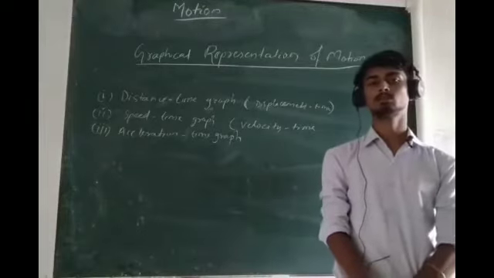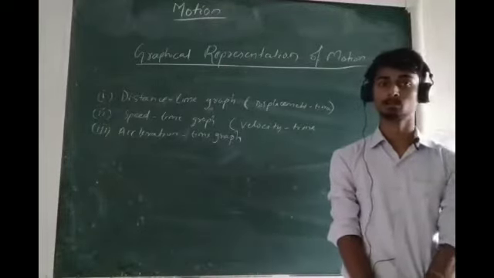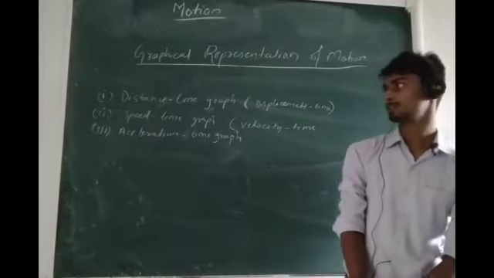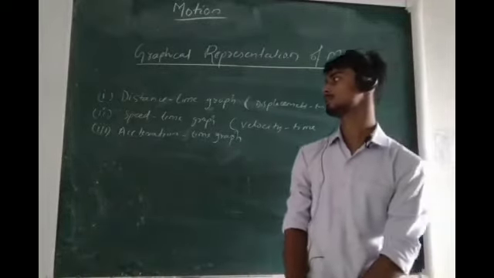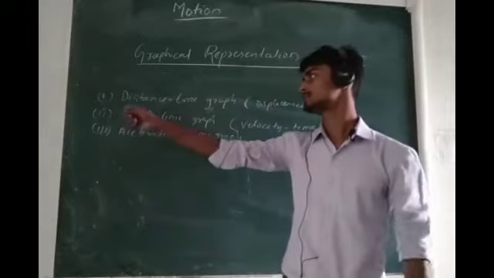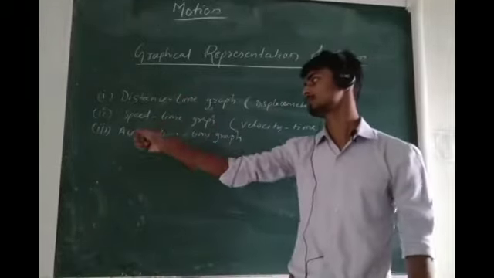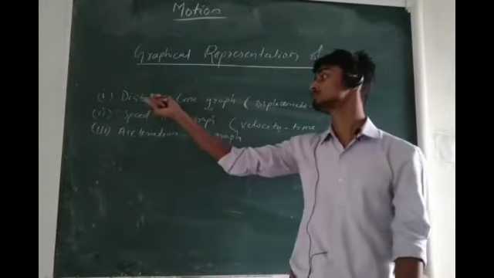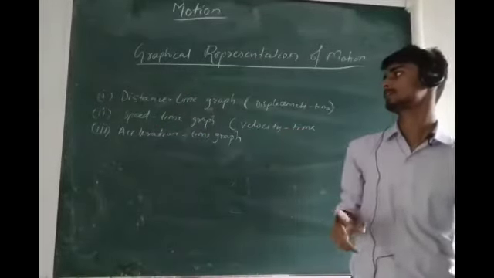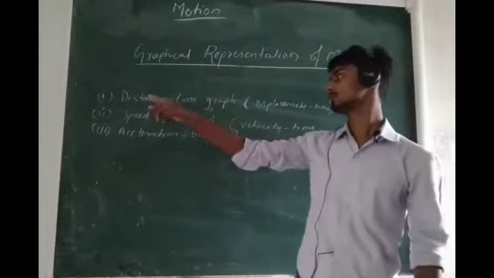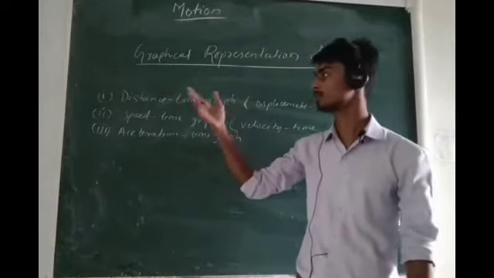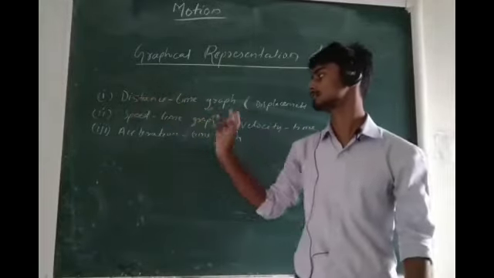Now let us know the types of graphs we will come across while dealing with the chapter motion. Basically we will come across three types of graph: distance time graph, speed time graph and acceleration time graph. There is a little difference between distance time graph and displacement time graph, so we shall cover the displacement time graph at the same time as the distance time graph.